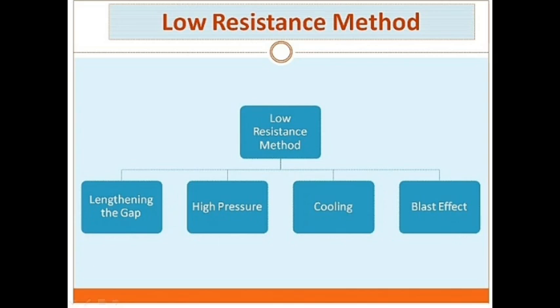In this method, arc resistance is kept low until current is zero, where the arc extinguishes naturally and is prevented from restriking in spite of the rising voltage across the contacts. What is restriking voltage and what is rising voltage, I will explain later. All modern high-power AC circuit breakers employ this method of arc extinction.